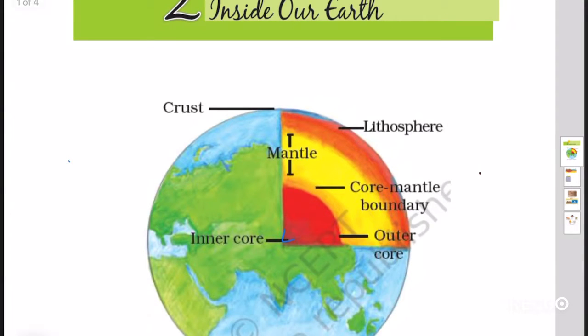The earth is a structure like an onion. It is made up of three concentric layers. They are the outermost crust, and second it is the mantle, and innermost is the core. Here we have boundaries: the core-mantle boundary and the mantle-to-crust boundary, and the crust is made up of lithosphere.